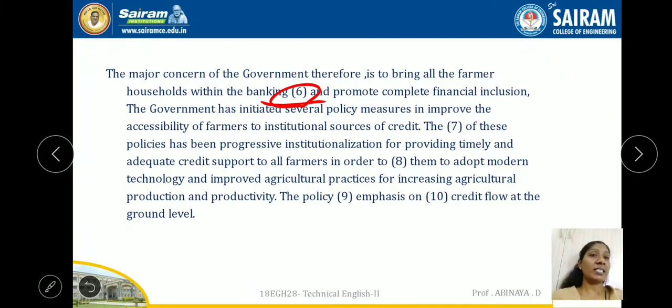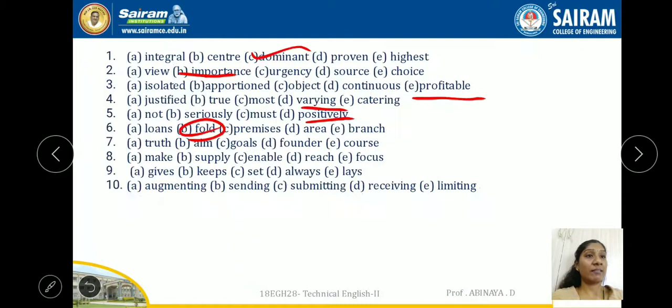The government has initiated several policy measures to improve the accessibility of farmers to institutional sources of credit. The dash of these policies has been progressive institutionalization. The goals? Never. The founder? No. The course of these policies? Also not right. So the thing is aim.